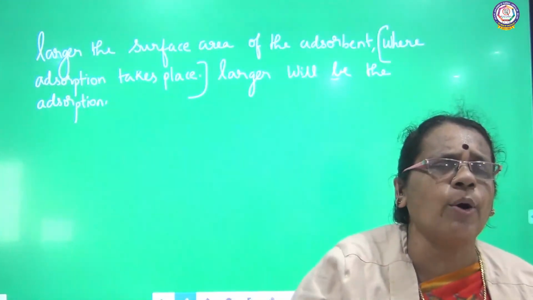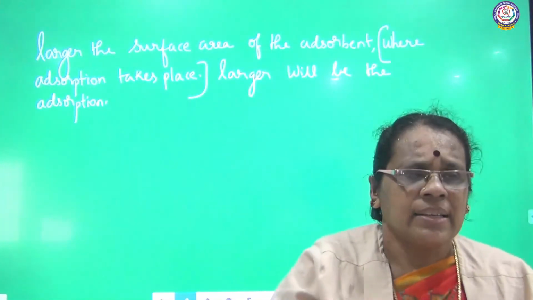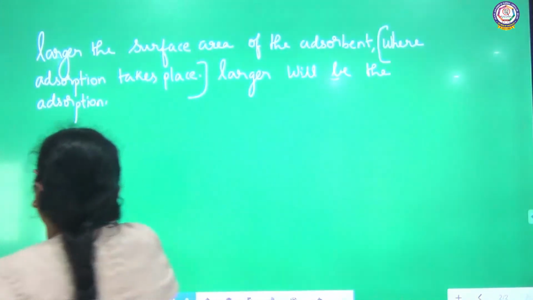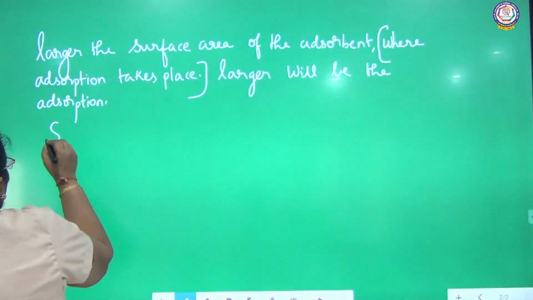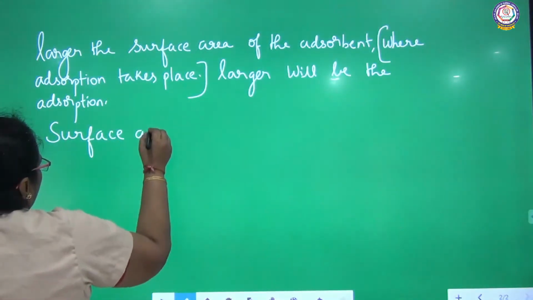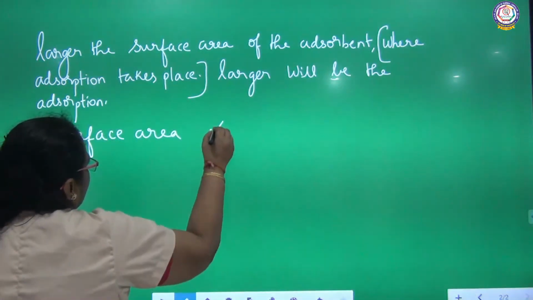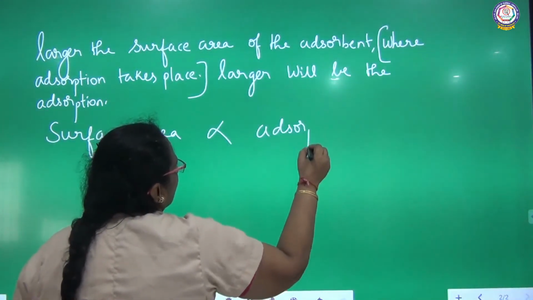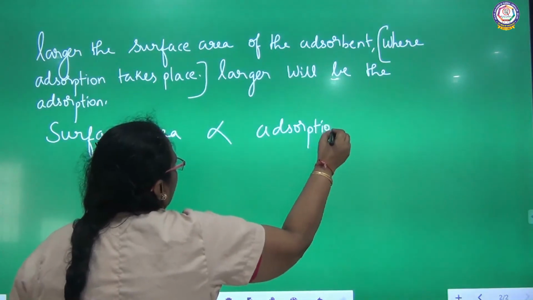So surface area and adsorption are directly proportional. Larger the surface area, greater the adsorption.